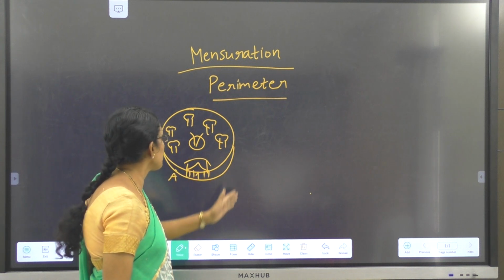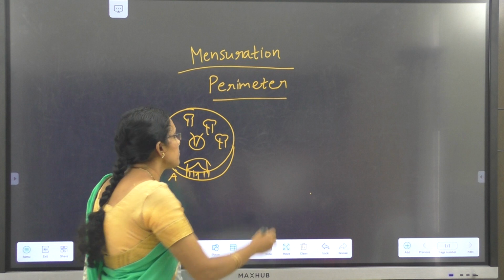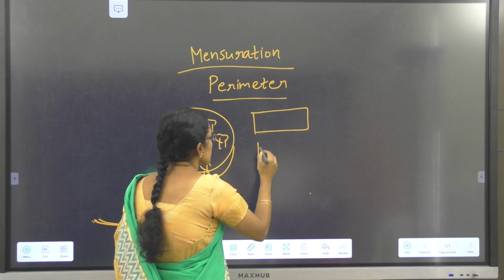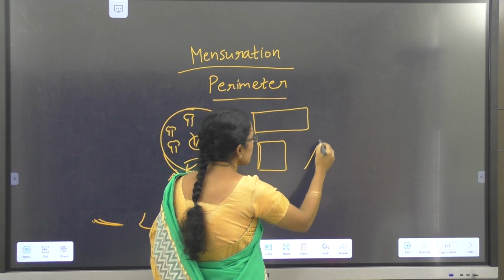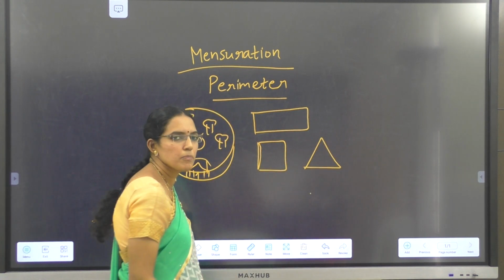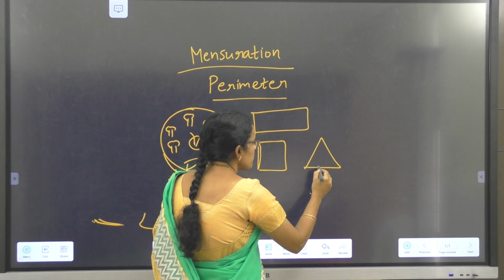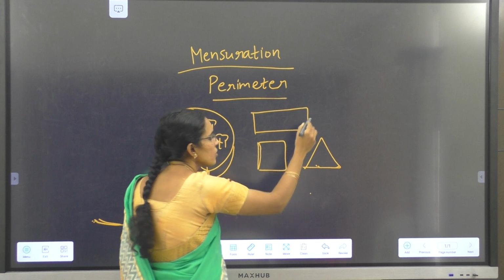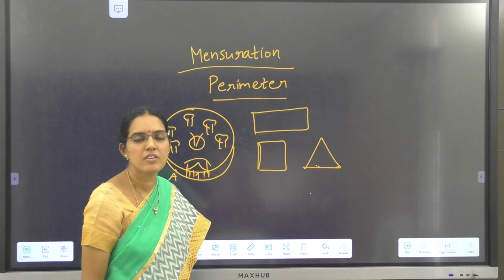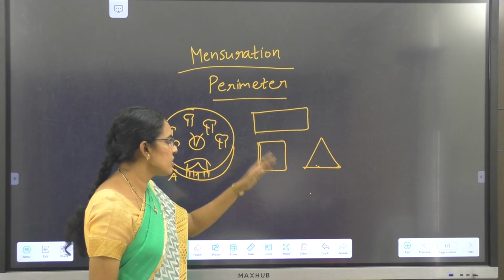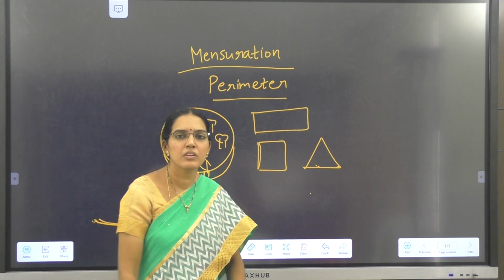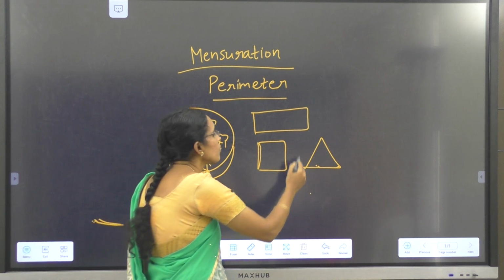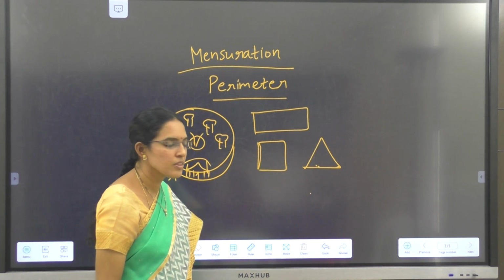Here it is a circular path, but it may be any shape, a rectangle, a square or a triangle. Whatever the shape, starting at a point and travelling along the boundary to the same point again, the total distance travelled is known as the perimeter. The total journey is the perimeter: the total length of the boundary forming a closed figure when you go around the figure once.